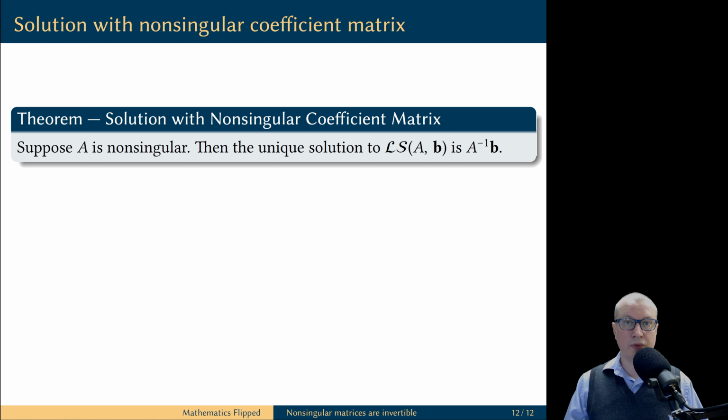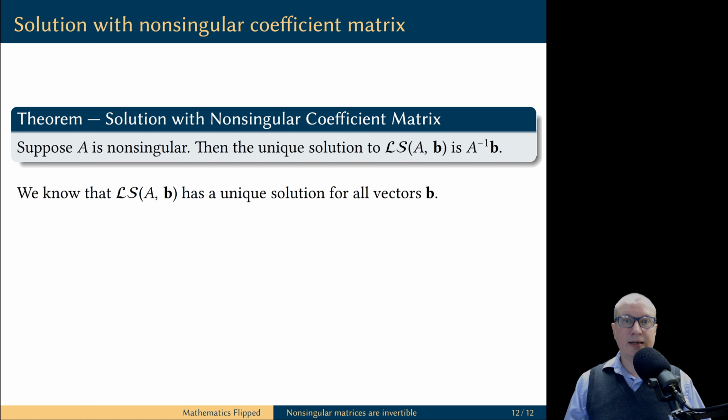So what we are going to prove now is that the unique solution of the linear system with a non-singular matrix A as the coefficient matrix and B as a vector of constants is in fact equal to the inverse of A times the vector of constants B. In other words, if you know the inverse of the coefficient matrix, then to find the unique solution to the linear system, all you have to do is to multiply the inverse matrix by the vector of constants.